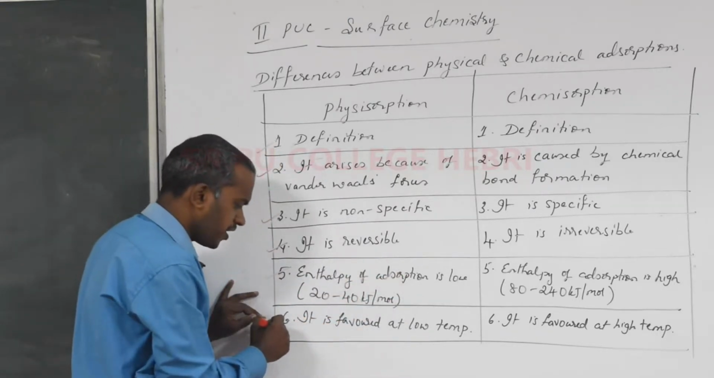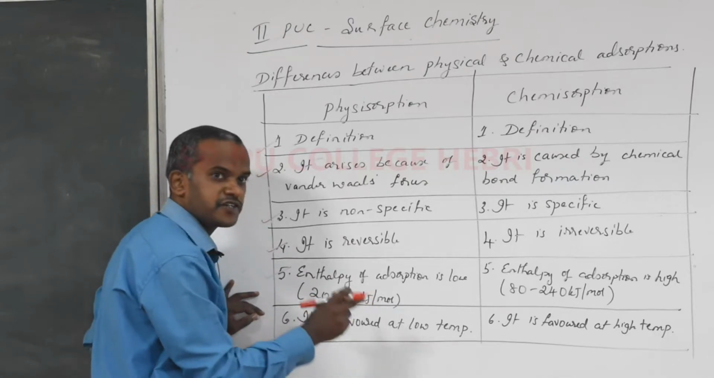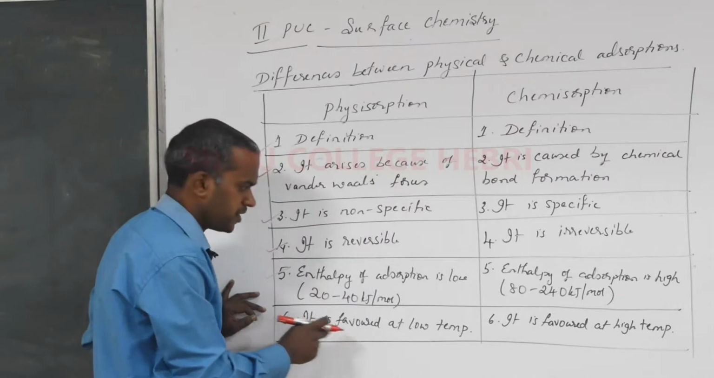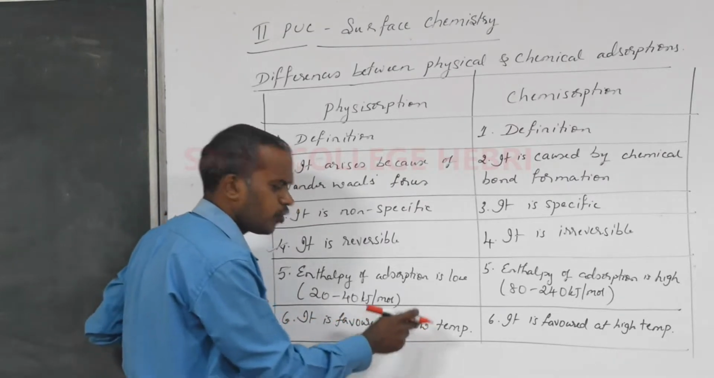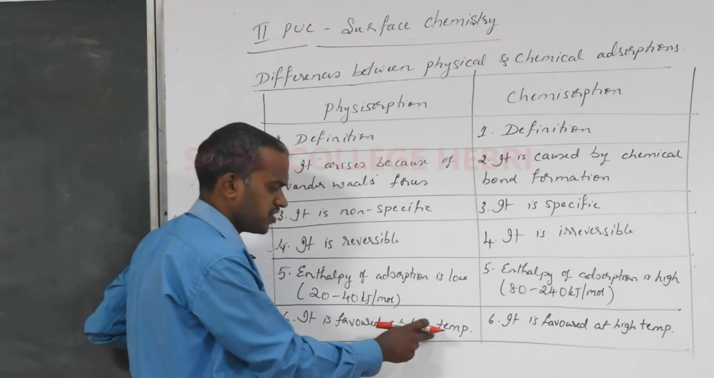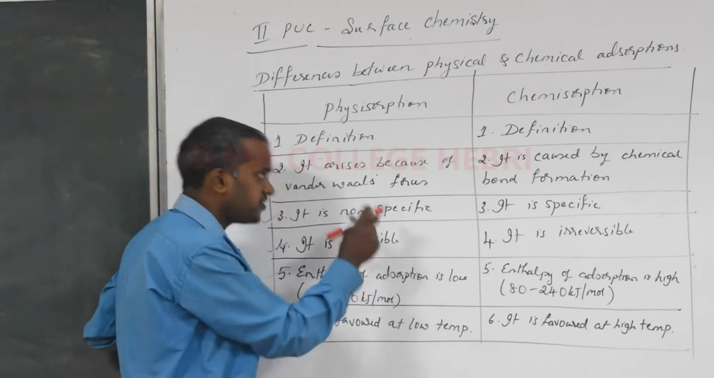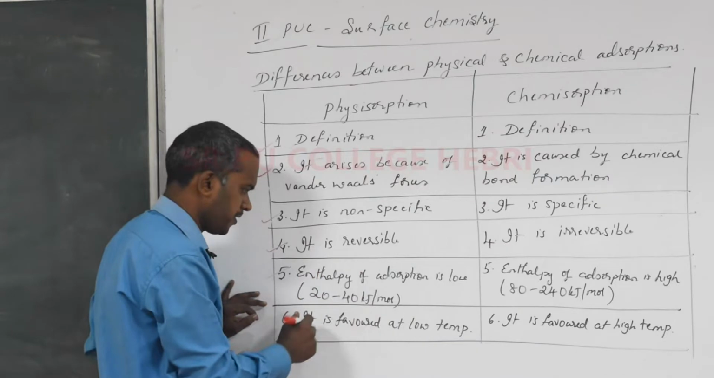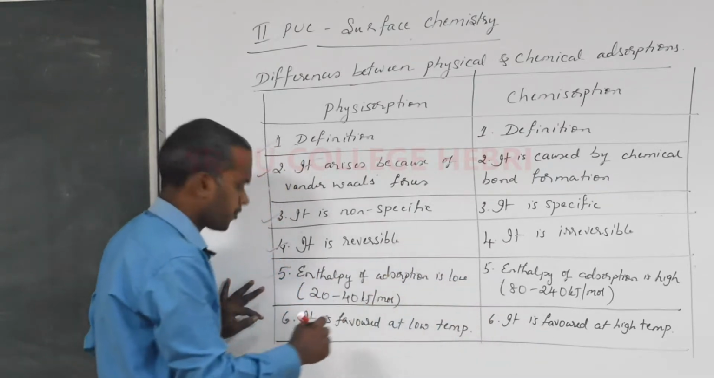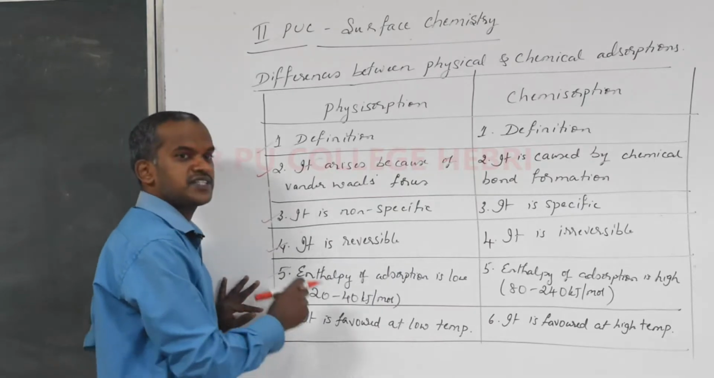Moving to the sixth point, what is the effect of temperature on physisorption and chemisorption? In case of physical adsorption, it is usually favored at low temperature. I told you, the easily liquefiable gases can be adsorbed easily. So, physical adsorption is favored at low temperature, whereas chemical adsorption is favored at a high temperature. Okay, so this is the sixth difference.